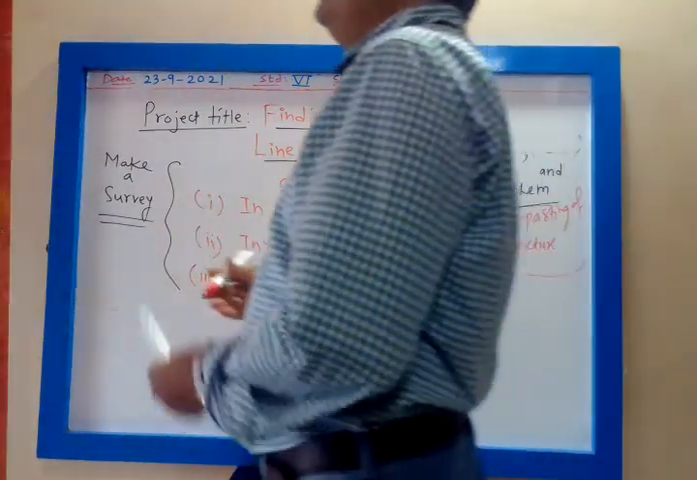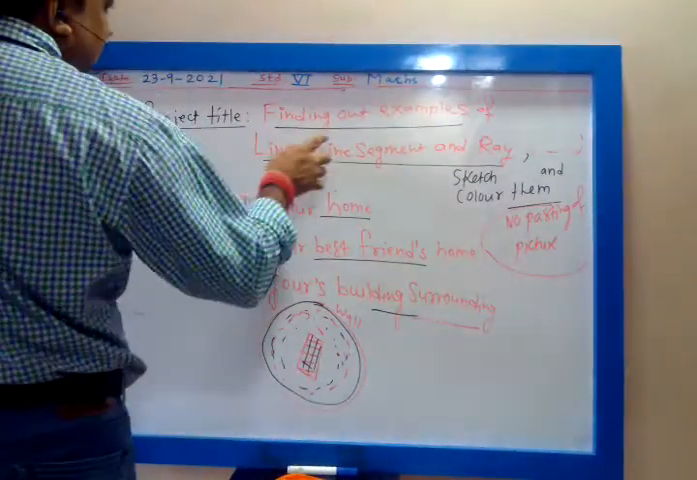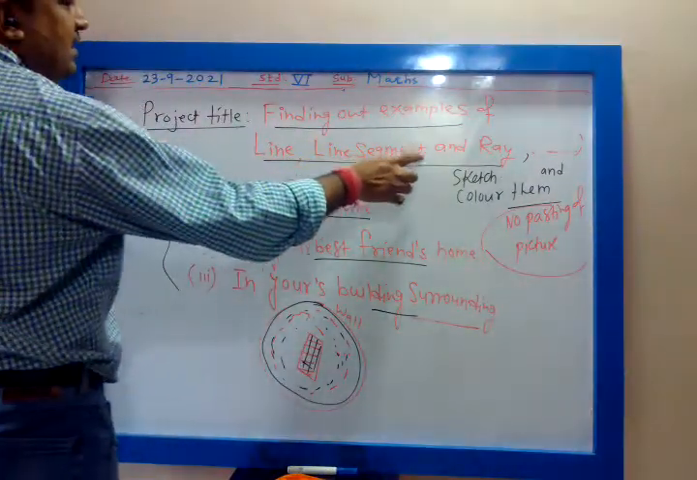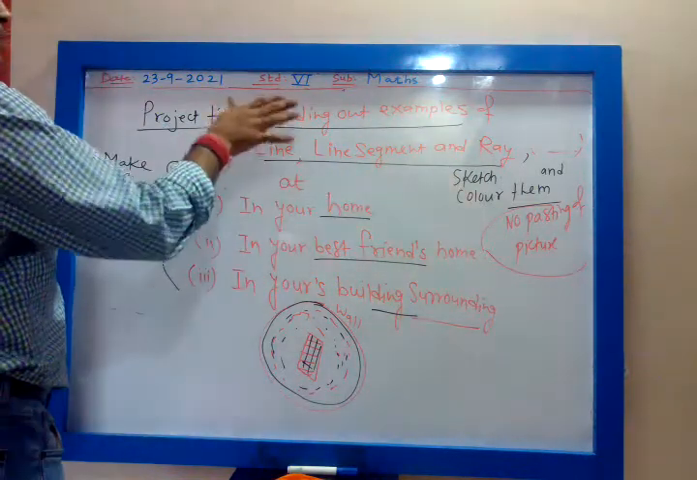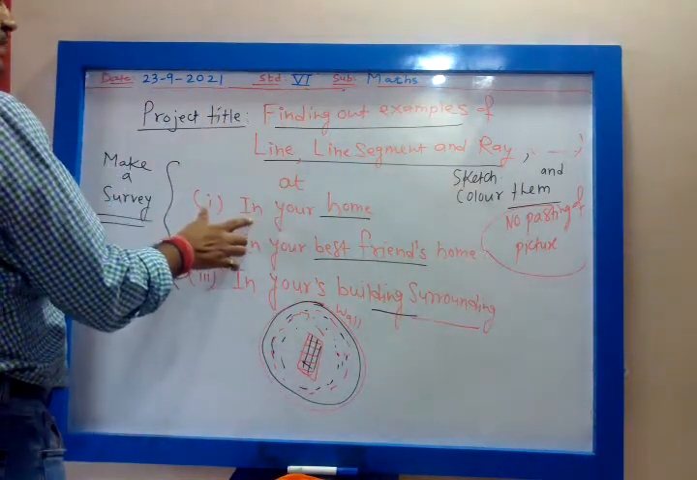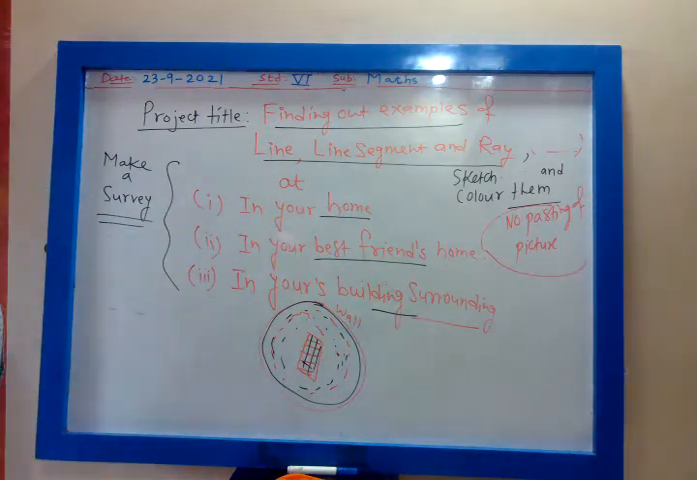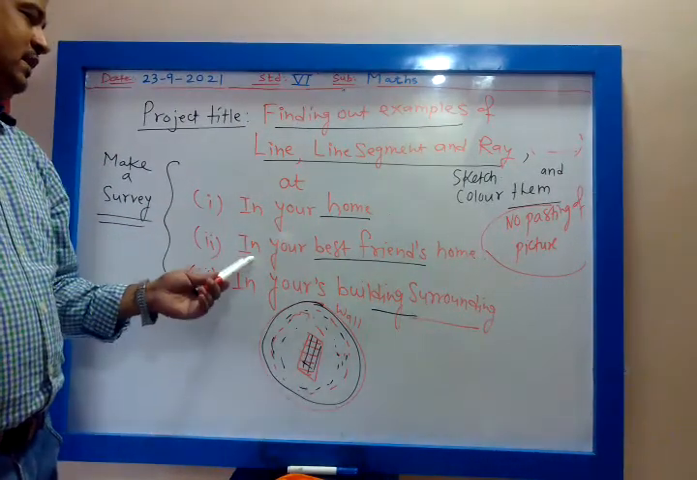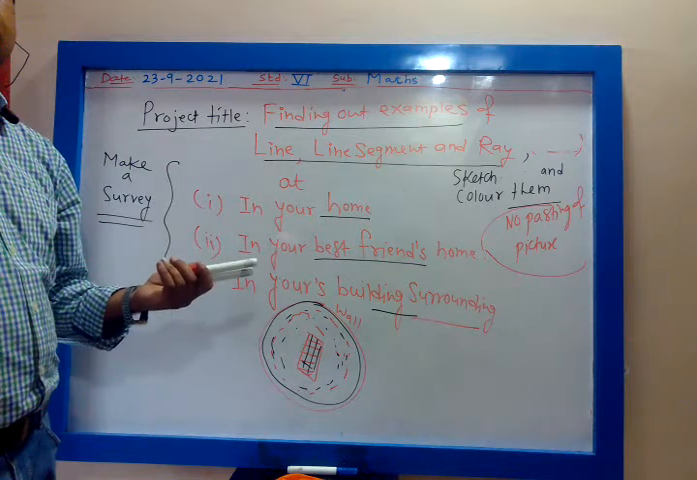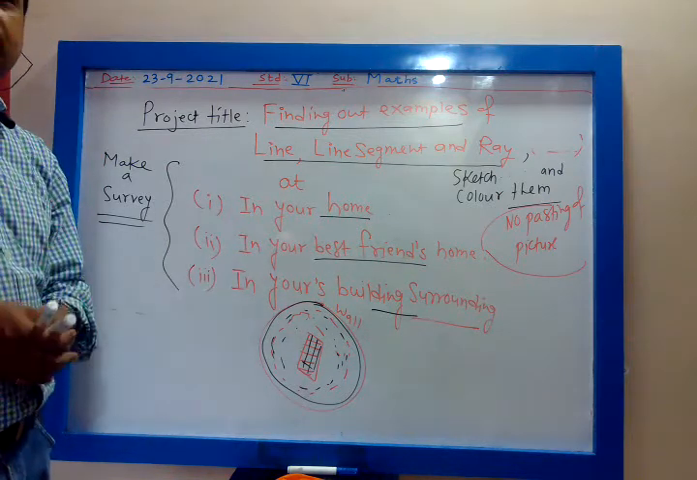So what you have to do, project title is finding out example of line segment and ray. Sketch and color them. Now where you will find this? Inside your home. The example of line segment and ray. Then second, in your best friend's house, you will visit your best friend.